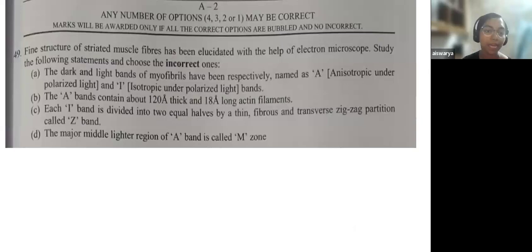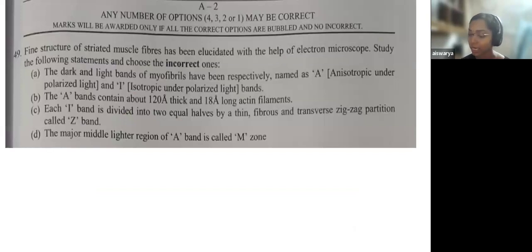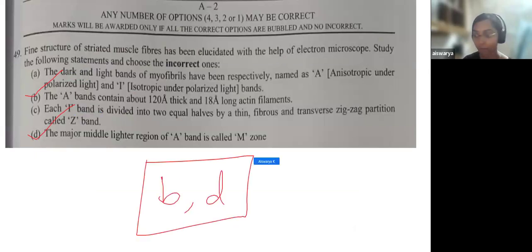Now, the major middle lighter region of the A band is called the M zone. Is it called the M zone? See, it is called the H zone. So that brings you to the answer. The incorrect statements are B and D. So here the answer is B, comma D. This is the answer for this particular question 49.